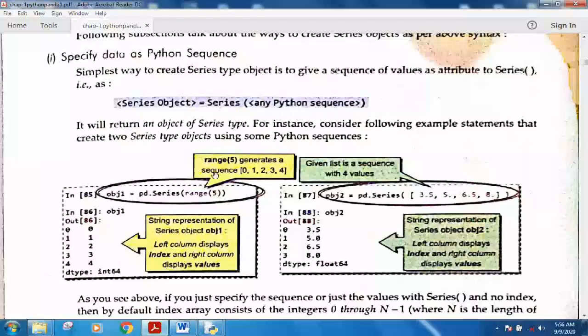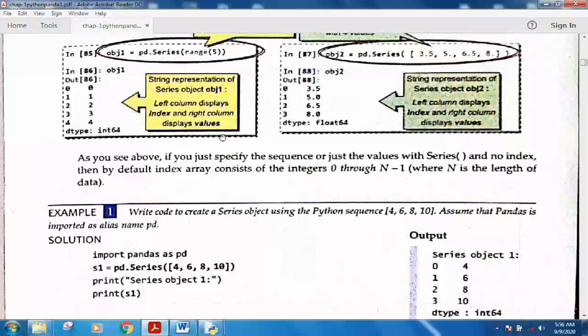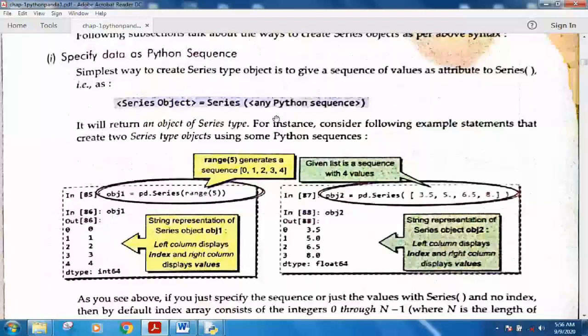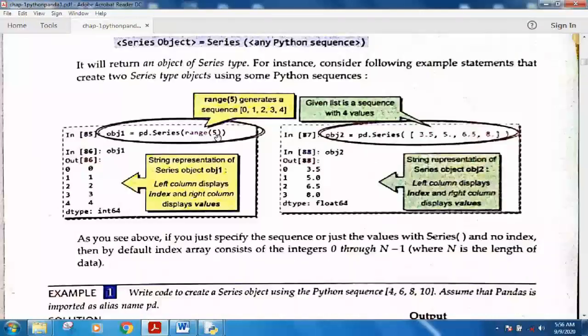In a series, you simply have to specify that Python sequence. If you are using a list, specify the list. If you are using the range function, specify the range. Or if you are using a tuple, specify the tuple here. A tuple is also considered a sequence.